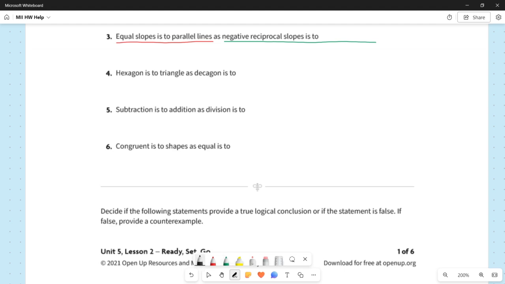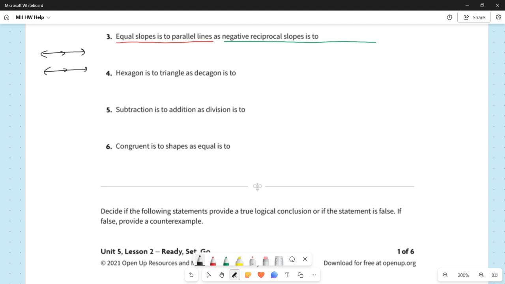Well, the definition of parallel lines is that they will never intersect, okay? And we can indicate that with an arrow somewhere on the line. And one thing that is true about parallel lines is that they have equal slopes.